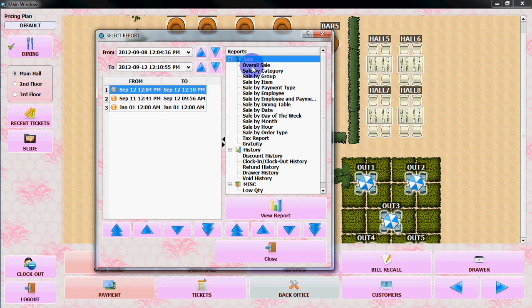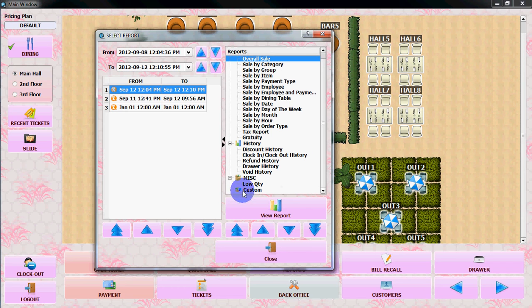In the sale section, there is overall sale, sale by category, sale by group, sale by item, payment type, sale by employees, and lots of other features. You can see the discount history. You can see the clock in, clock out history. You can see refund history, trial history, void history, miscellaneous, and low quantity. So let's generate a sale by